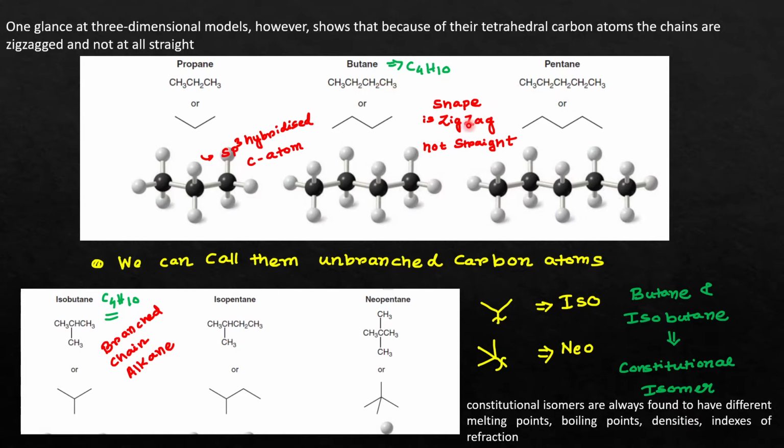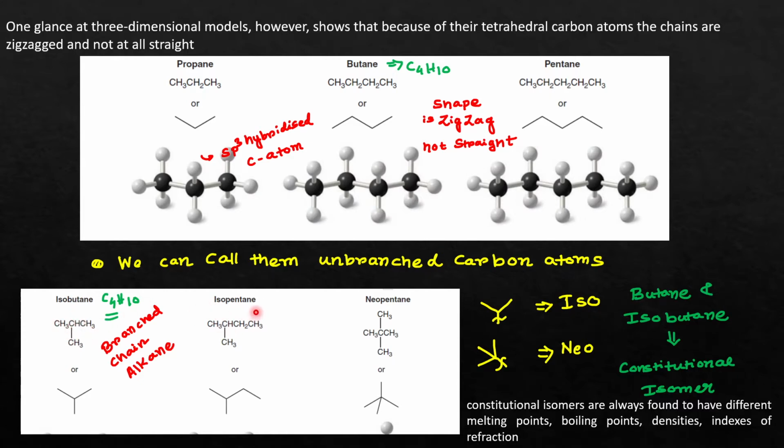Okay, now we come to the branched chain alkane. This is an example, that is isobutane. This is a type of branched chain alkane where you can see that there is one branching of a methyl group. This is a bond line formula, and this is a general formula of these types of branched alkanes.